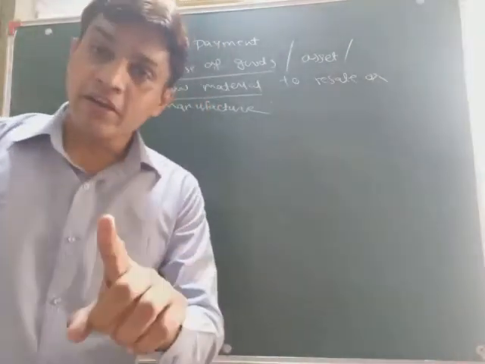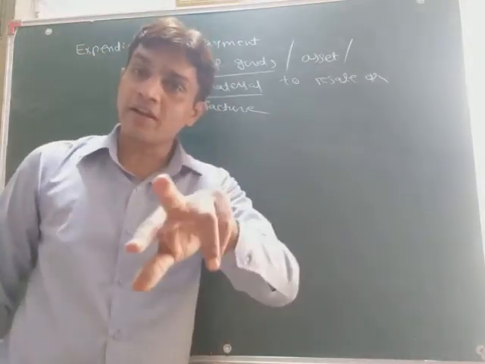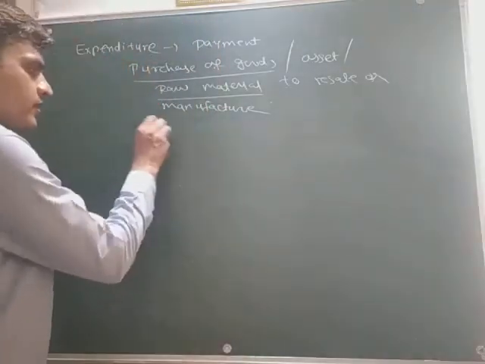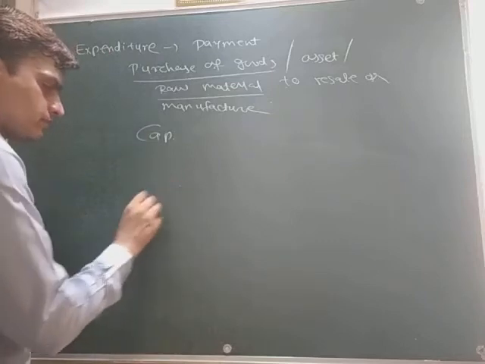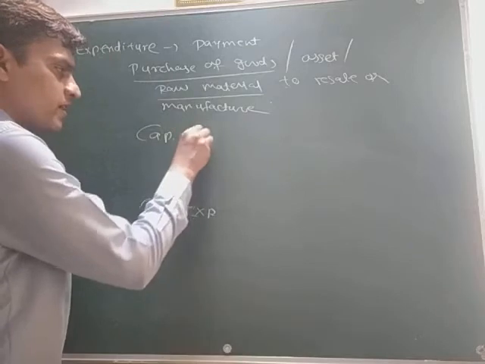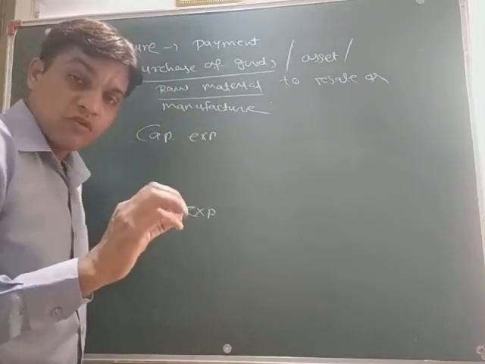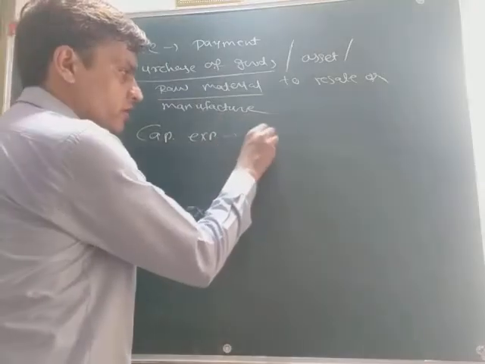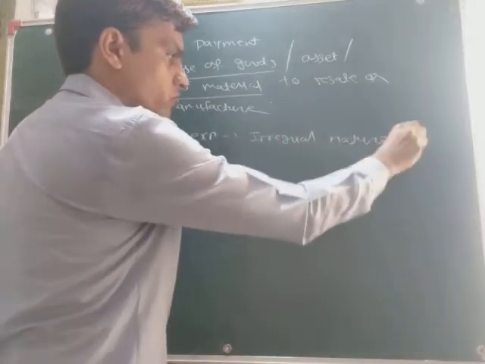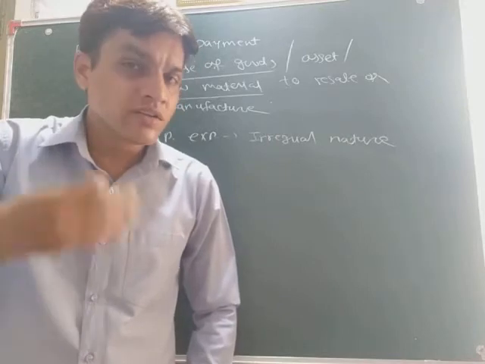Now I will tell you one more thing about the expenditure. As we have seen in receipts, there are two types, revenue receipt and capital receipt. Same way in expenditure also there are two types: capital expenditure and revenue expenditure. Capital expenditure is what? Which is not regular but irregular in nature, meaning it is not regular, it happens sometimes.